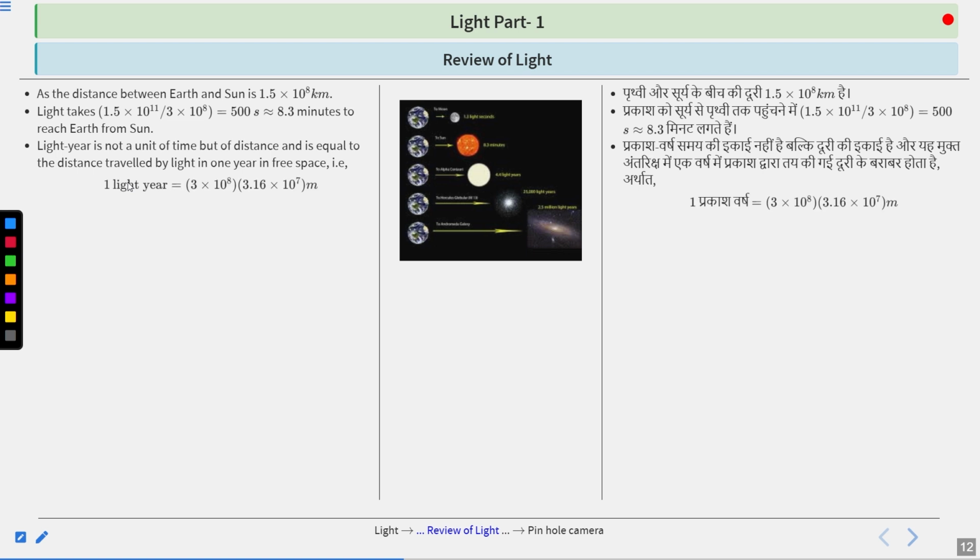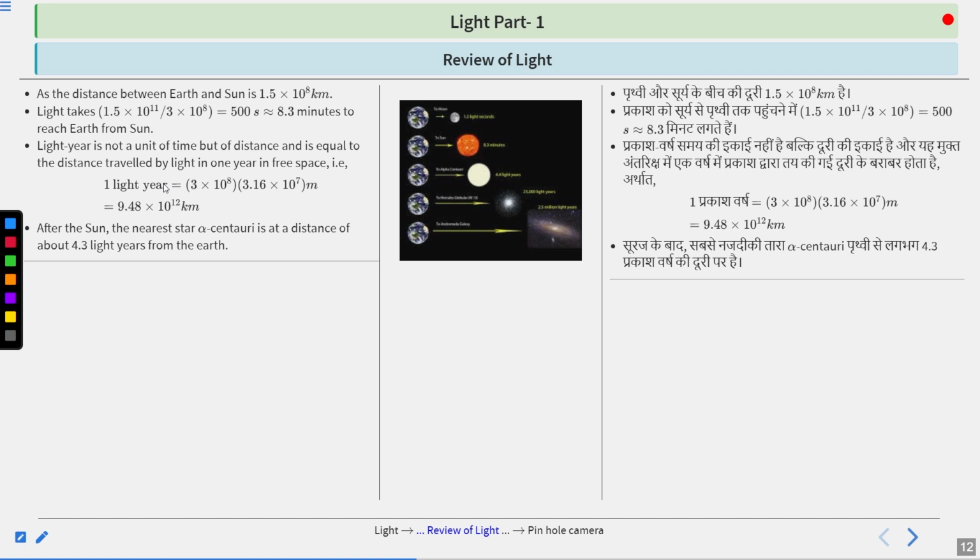Therefore, 1 light year is equal to (3 × 10^8) × (3.16 × 10^7) meters, or equals 9.48 × 10^12 kilometers. After the Sun, the nearest star, Proxima Centauri or Alpha Centauri, is at a distance of about 4.3 light years from the Earth.